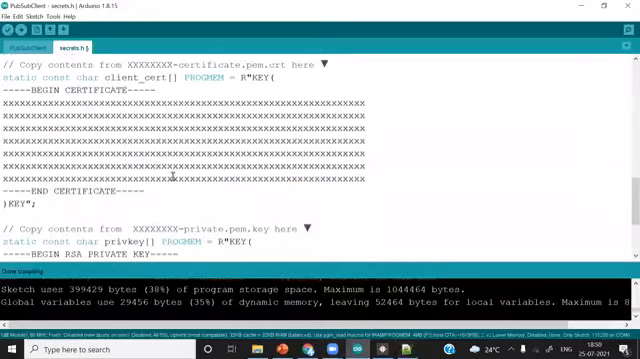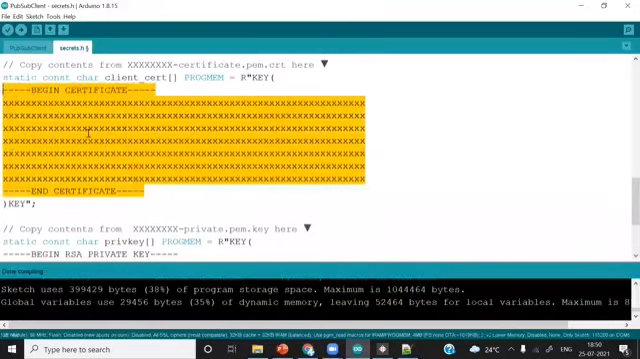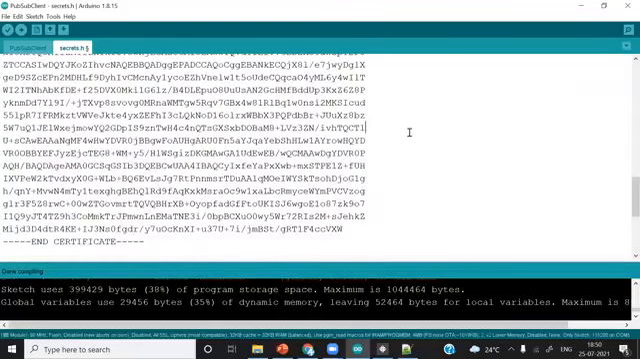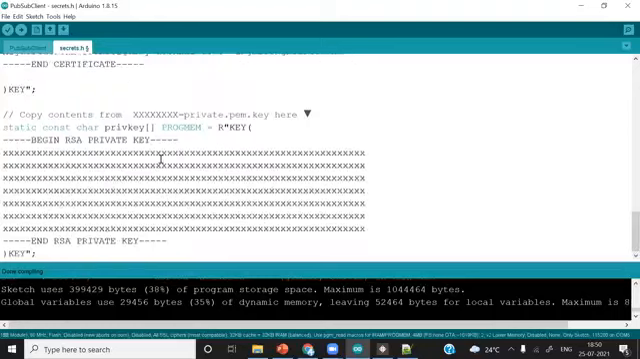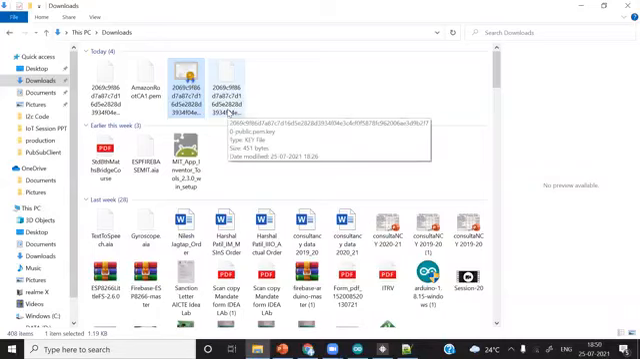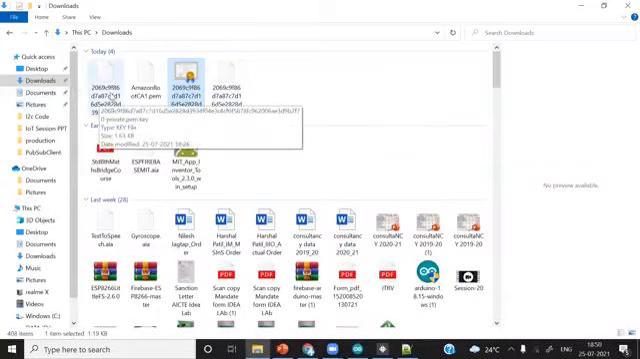And erase everything. And paste it. Control V. You can see here. And after this, the private key. This is the public key, you can see in the pop-up. This is the public key. So this is the private key.